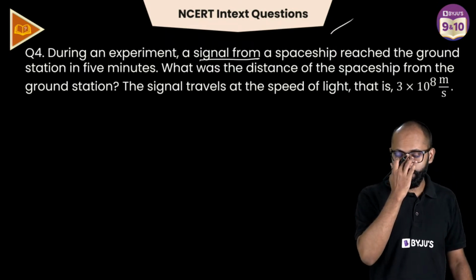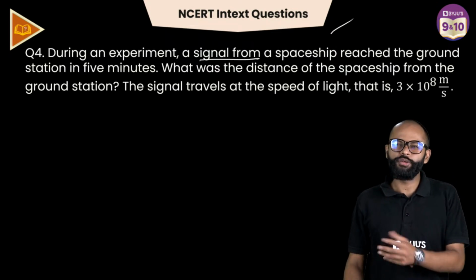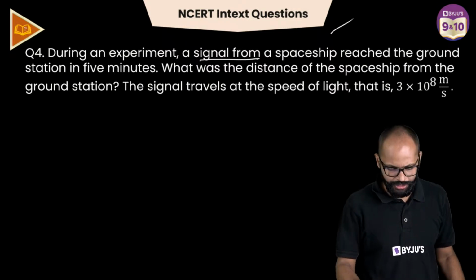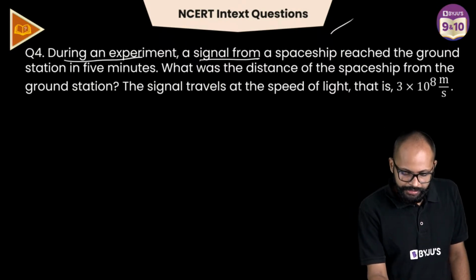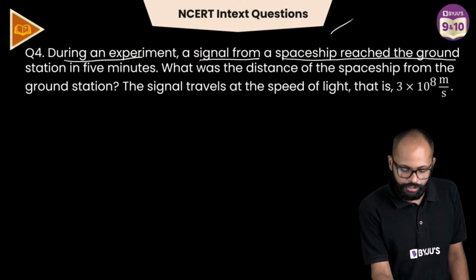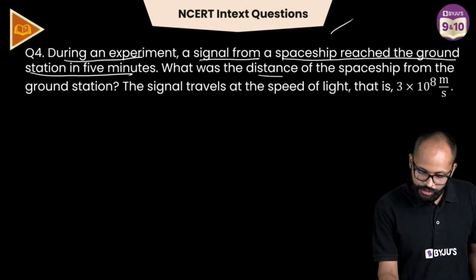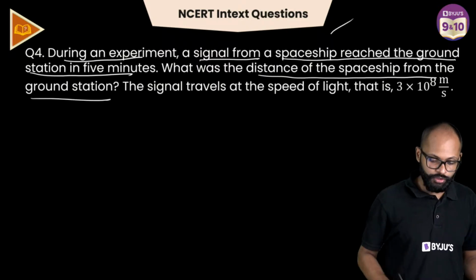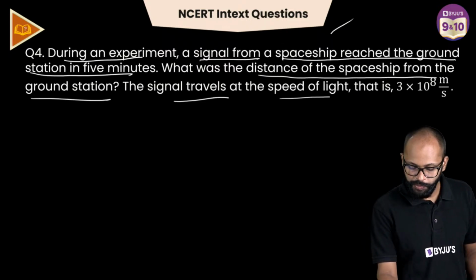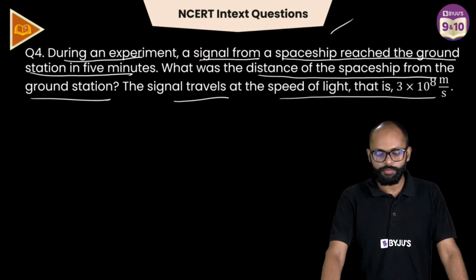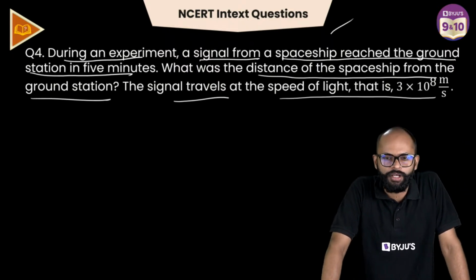Next question. During an experiment, a signal. Acha, this is a good question, huh? Matlab, I would say not a very good question, but still a little lengthier question. During an experiment, a signal from a spaceship reached the ground station in 5 minutes, okay? What was the distance of the spaceship from the ground station? The signal travels at the speed of light, that is 3 into 10 to the power of 8 meter per second. Yes, come on.